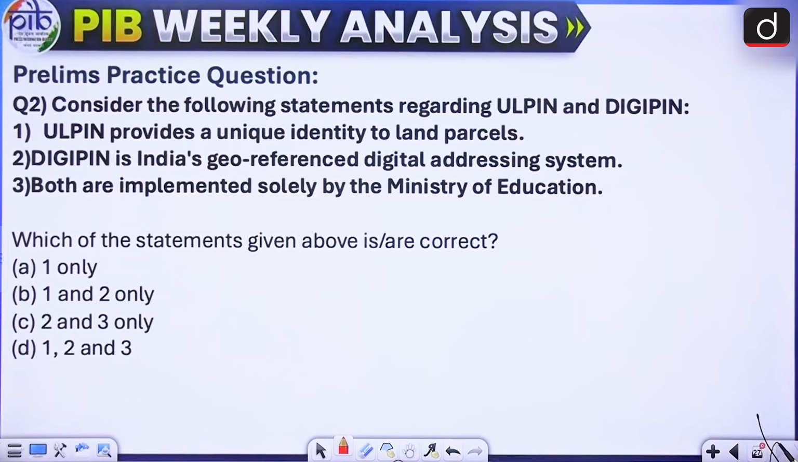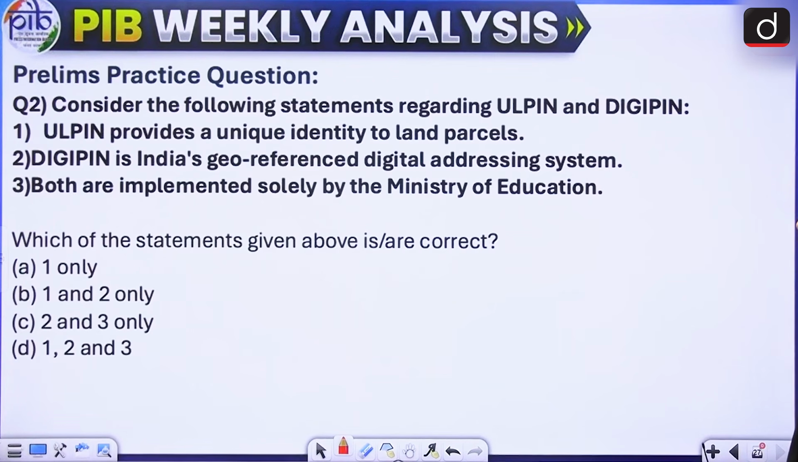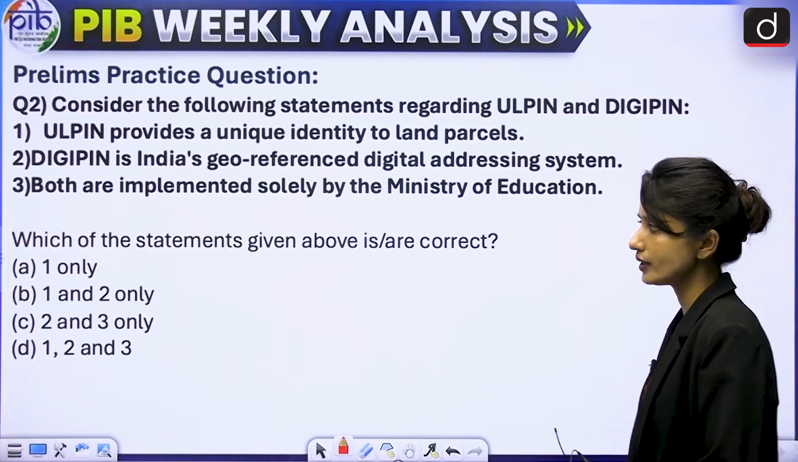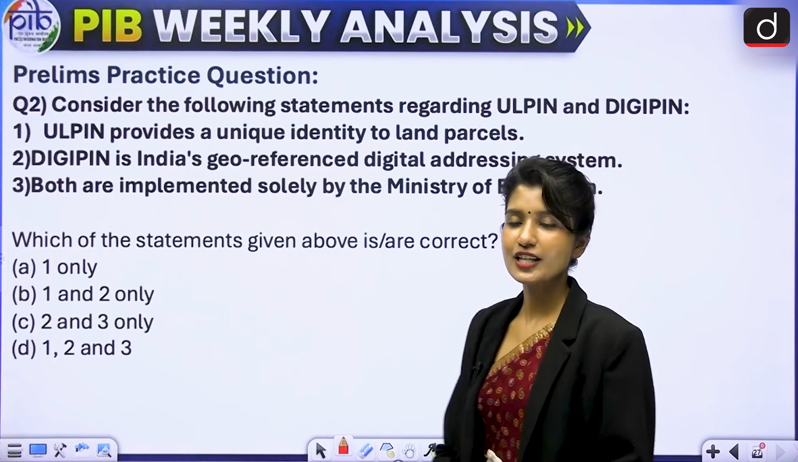And there is one more question I have for you. Question number 2, consider the following statements regarding ULPIN and DIGIPIN. First, ULPIN provides a unique identity to land parcels. Second, DIGIPIN is India's geo-referenced digital addressing system. And third, both are implemented solely by the Ministry of Education. You have to tell me which of these is correct. Option A is 1 only, B is 1 and 2 only, C is 2 and 3 only, or D, 1, 2 and 3 only.